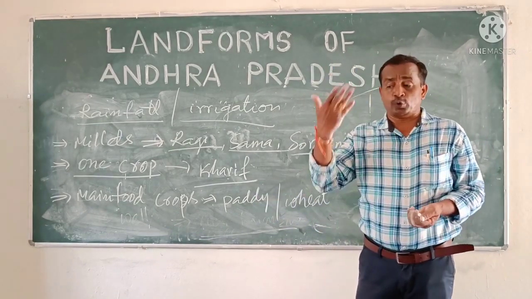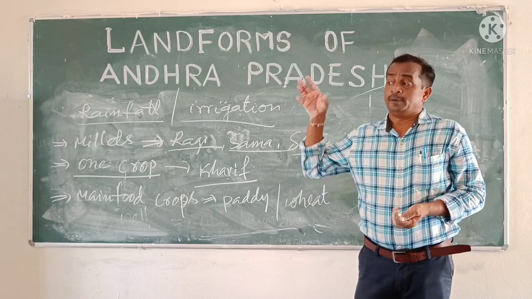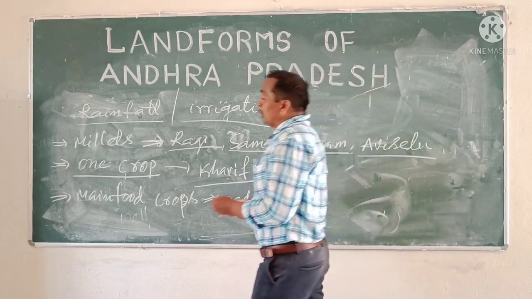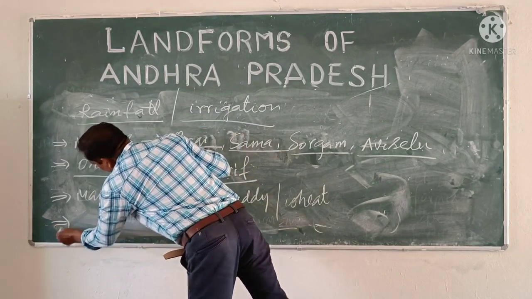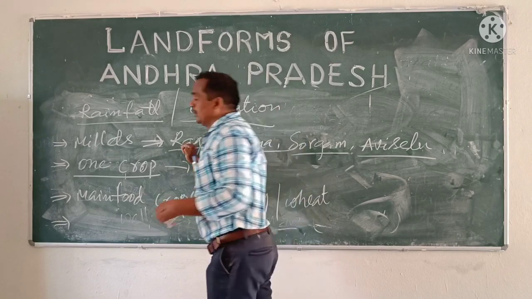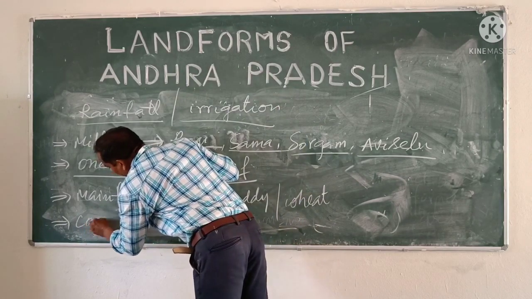Recently, the farmers are going to convert their agriculture system. They want to get more profits, so they cultivate commercial crops in the fields.